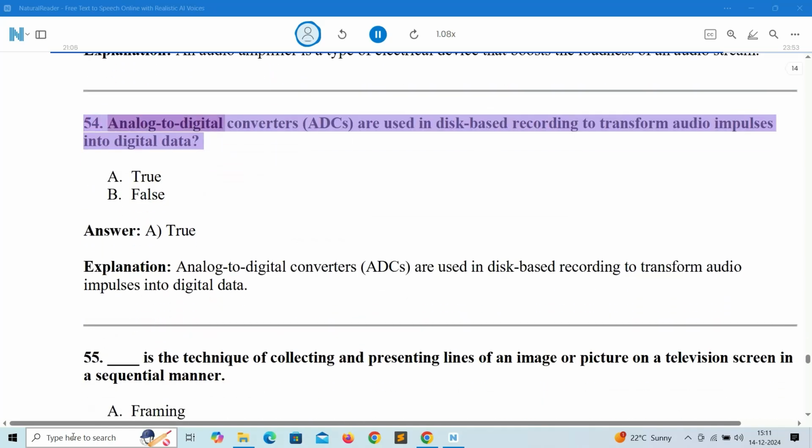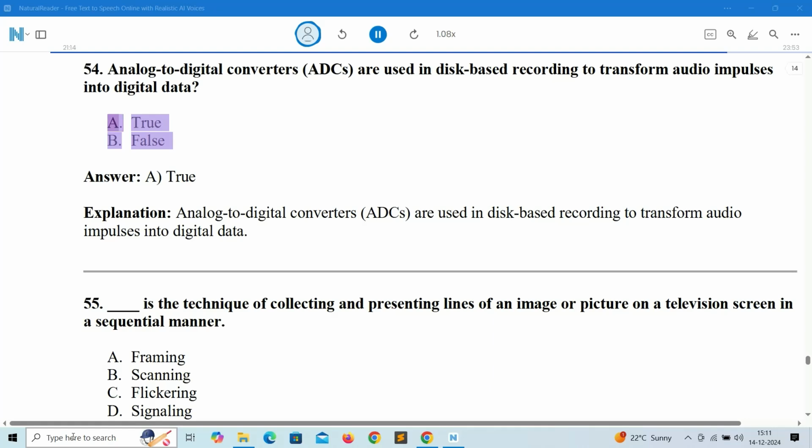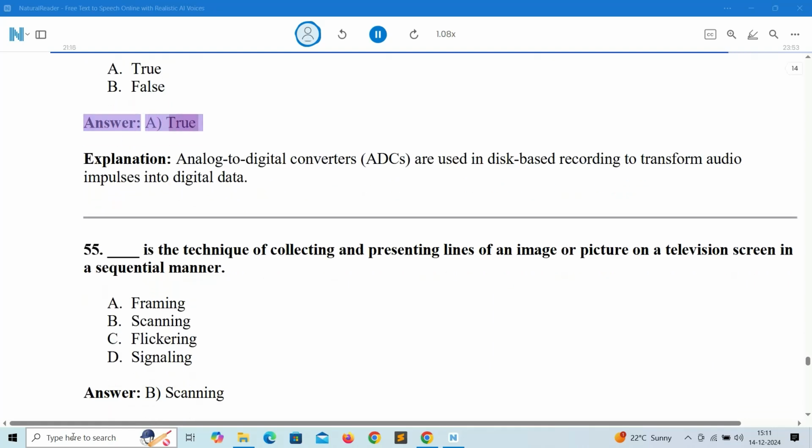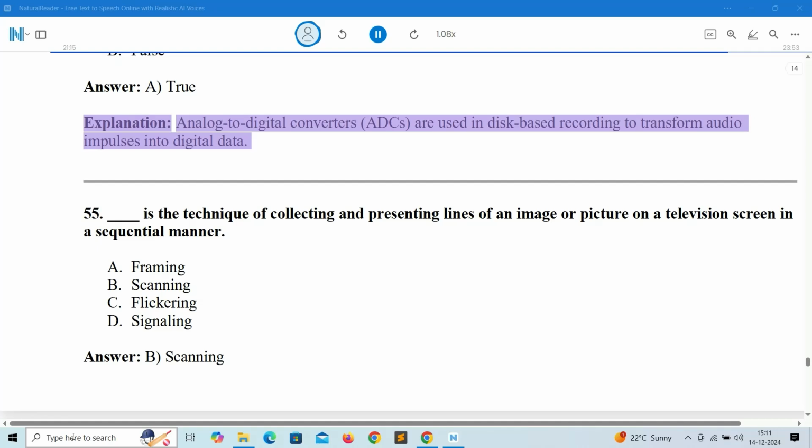54. Analog to digital converters, ADCs, are used in disc-based recording to transform audio impulses into digital data. A. True. B. False. Answer: A. True. Explanation: analog to digital converters, ADCs, are used in disc-based recording to transform audio impulses into digital data.